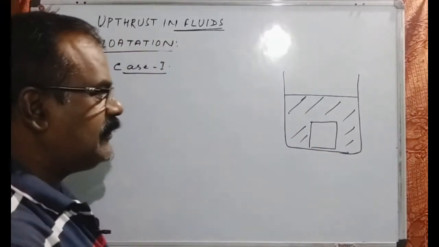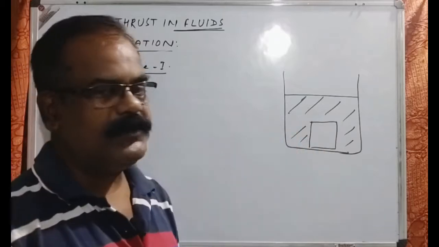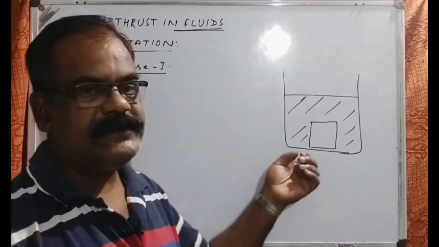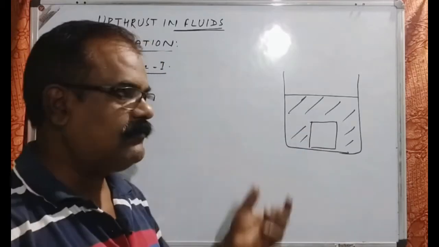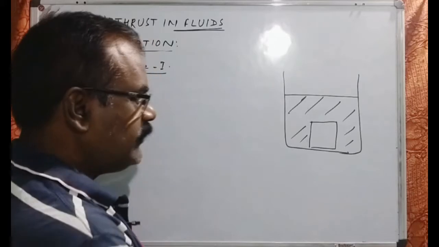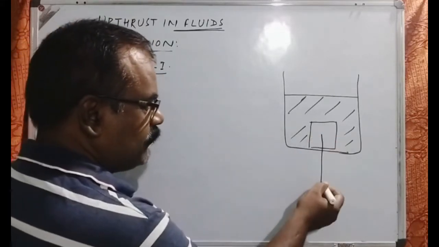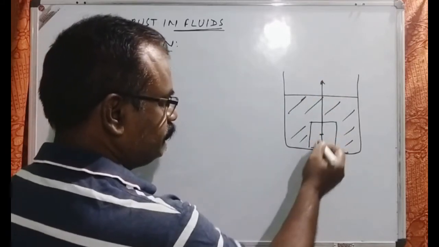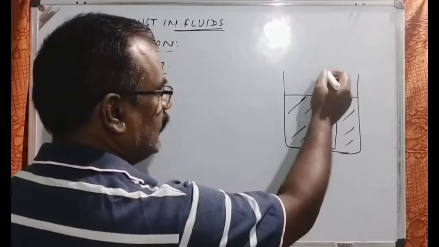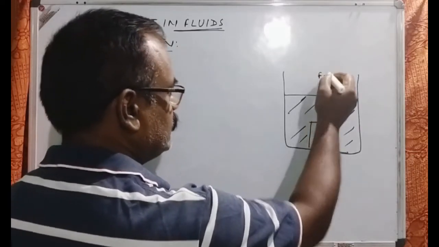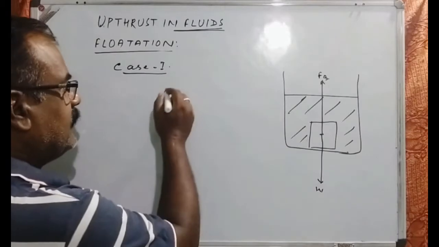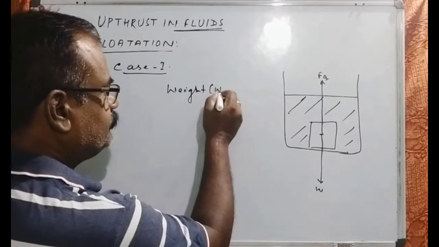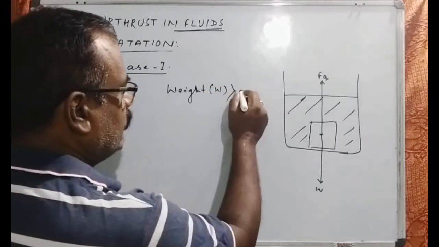Why is it completely sinking down? At what condition will it sink down? If we see, two forces are acting, just as we have discussed: one is your weight, and the second is your upthrust. This is a situation where the weight of the body W is greater than the buoyant force.